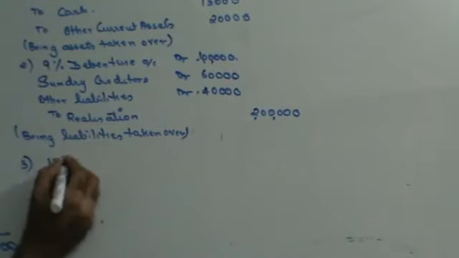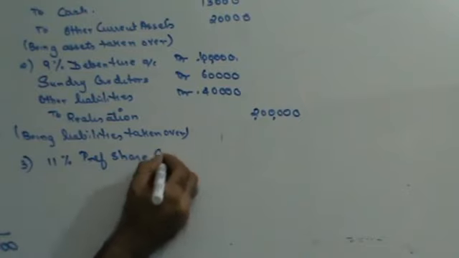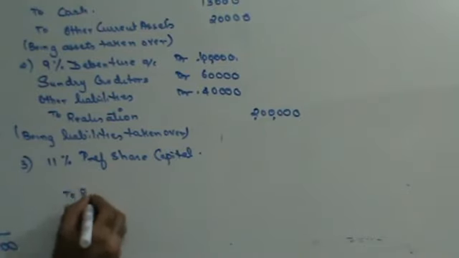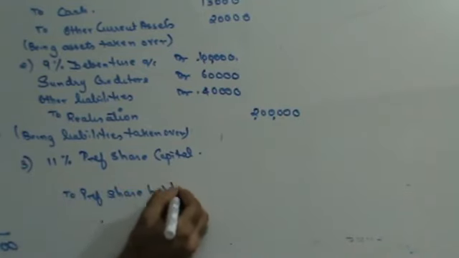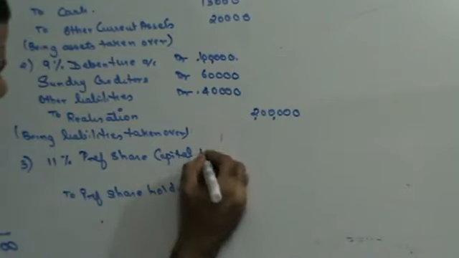So 11% preference share capital account debit, to preference shareholders. Right? So in that case, 11% preference share capital is 1,50,000.